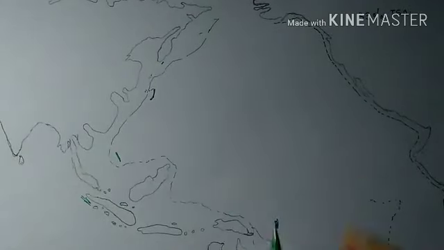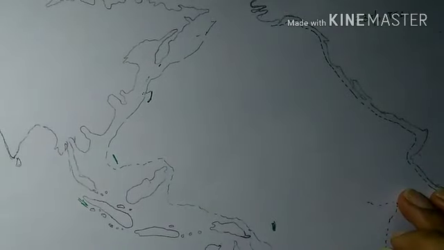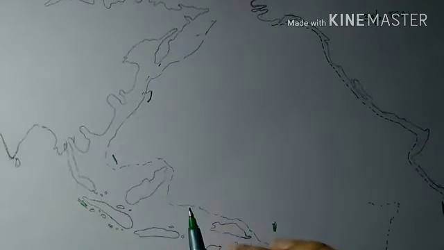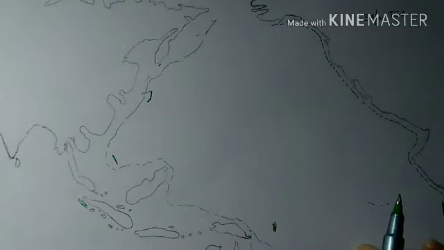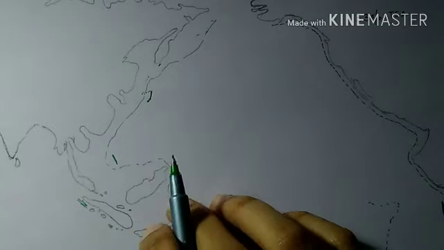Now we will look into the eastern part. On the American coast, that is the eastern part, there is a dearth of marginal seas along the eastern coast of this ocean. The Gulf of California is the only marginal sea on this side of the Pacific Ocean. So this was all about the Pacific Ocean. Now we will look into the Indian Ocean.